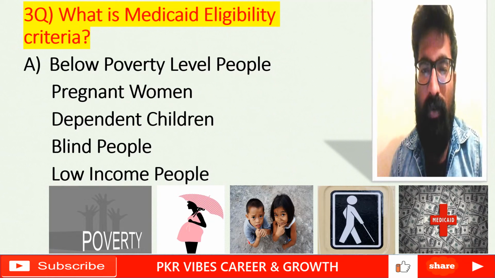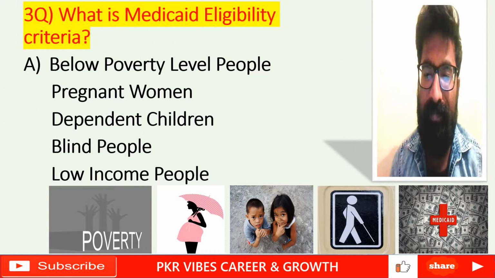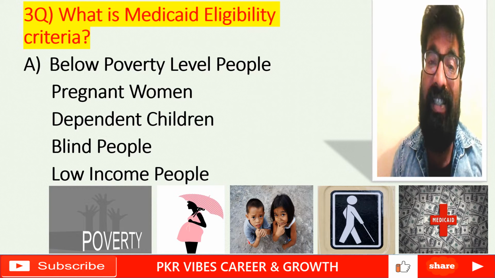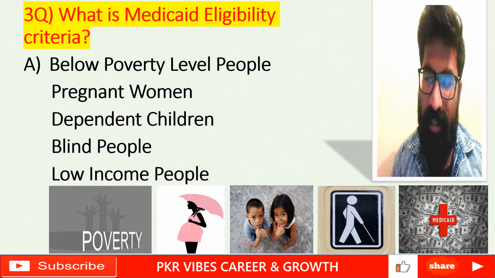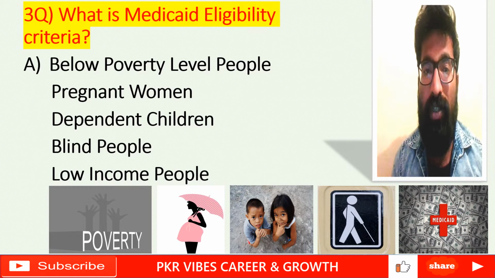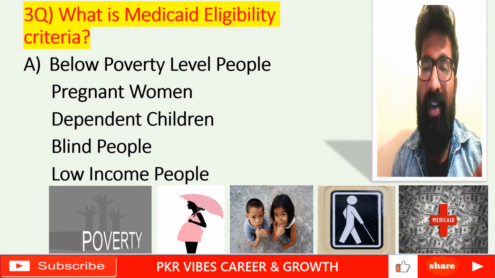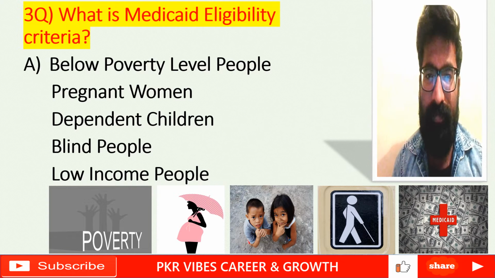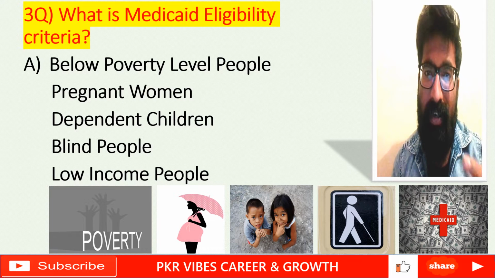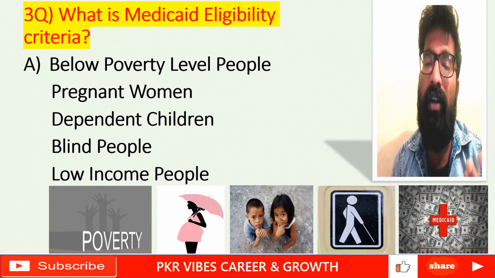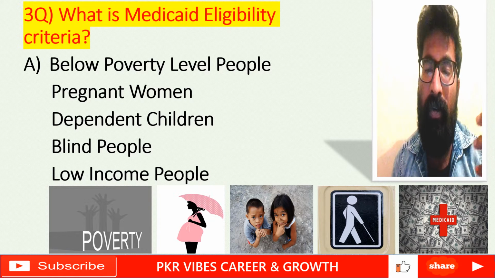And coming to the next question: what is Medicaid eligibility criteria? See, in the part one video, I already explained Medicare, the traditional Medicare eligibility criteria. So now the question is what is Medicaid eligibility criteria, state Medicaid eligibility criteria. Here I have given below-poverty people, meaning they are economically very poor, so they don't have any income. They are dependent on charities and funds.